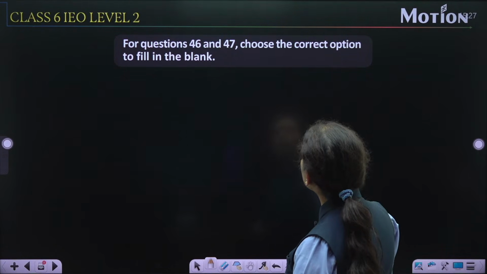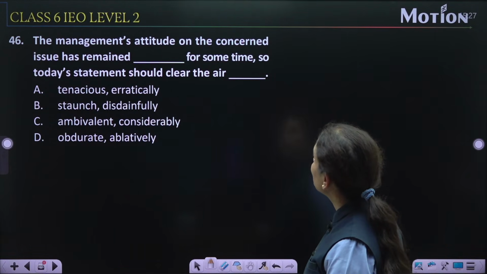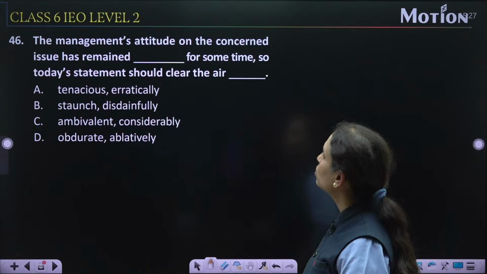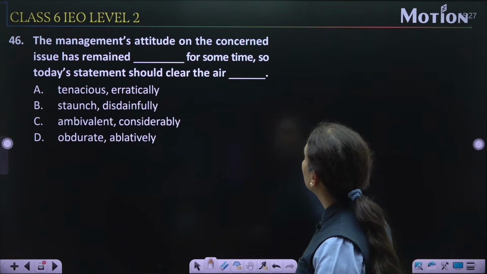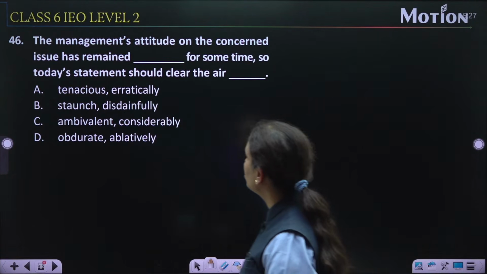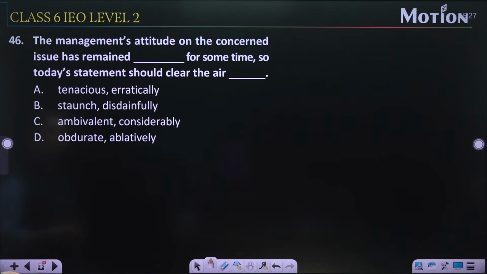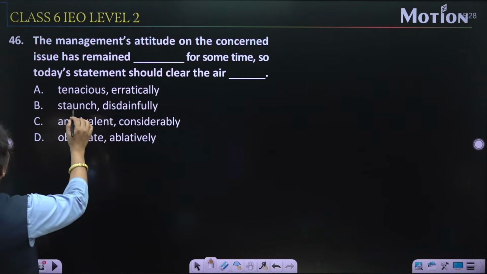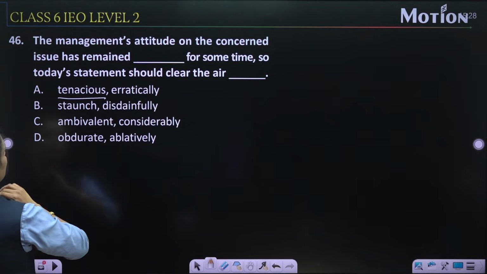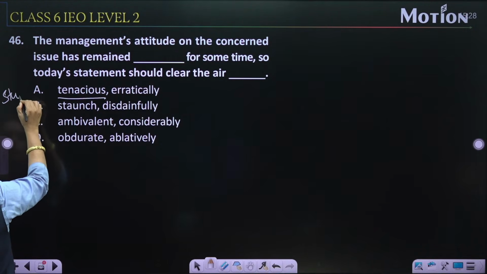Next question, question number 46. For questions 46 and 47, choose the correct option to fill in the blanks. The management attitude to the concerned issue has remained dash for some time. So today's statement should clear the air. Okay, should clear the air. Now from here we can say the word tenacious, right? Tenacious का meaning होता है stubborn, किसी बात पे अडिग हो जाना.